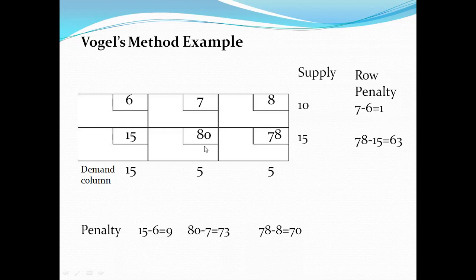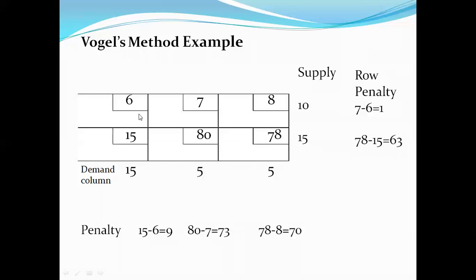And when compared with column number 3 and column number 1, 80 is greater than 78, hence we are considering the middle value, that is 78 minus 15, and hence we have a penalty of 63.